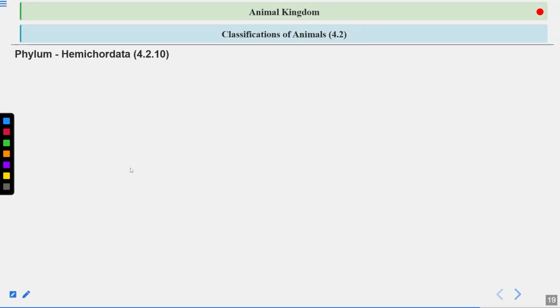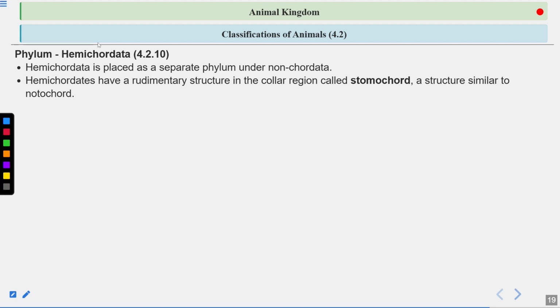Now Hemichordata. Hemichordata is a separate phylum under non-chordates. Earlier they were placed in Chordata, but now they are placed in Hemichordata. Hemichordates have a rudimentary structure in the collar region called the stomochord, a structure similar to the notochord.